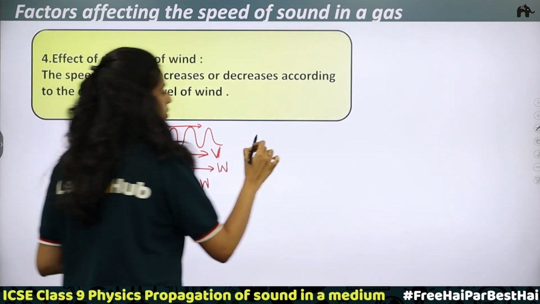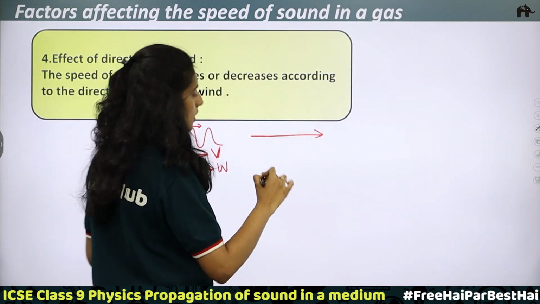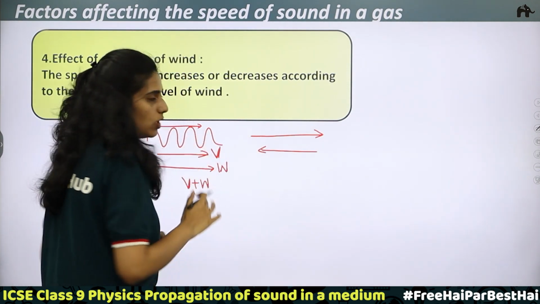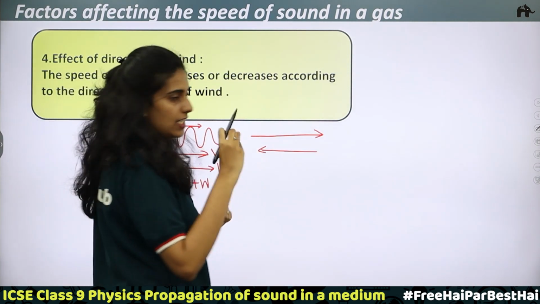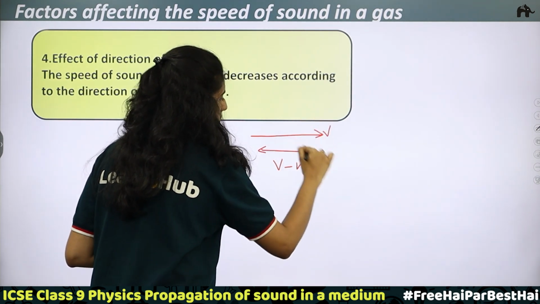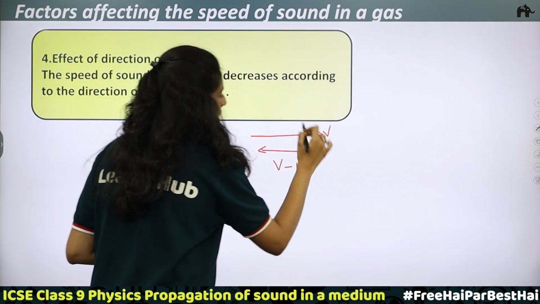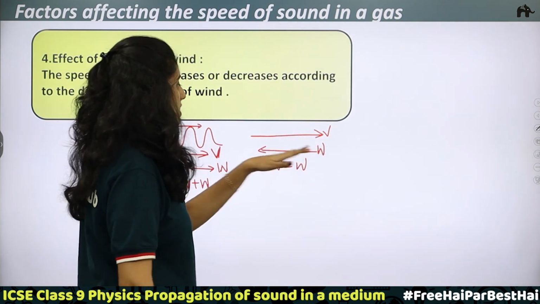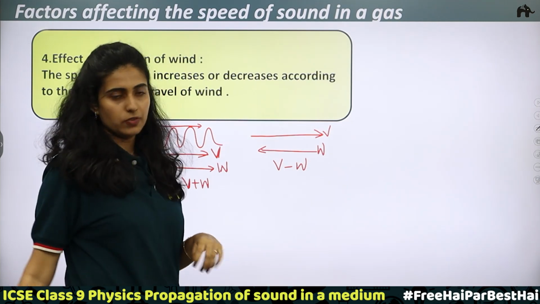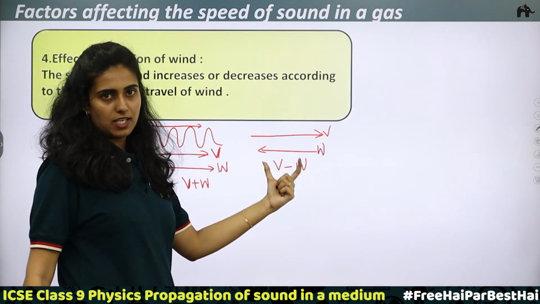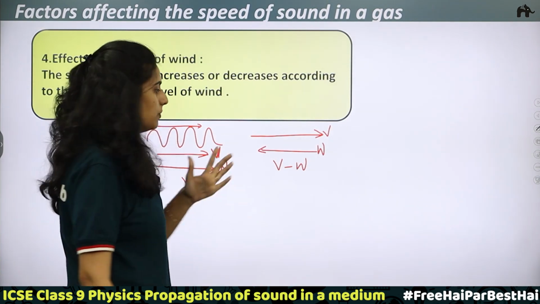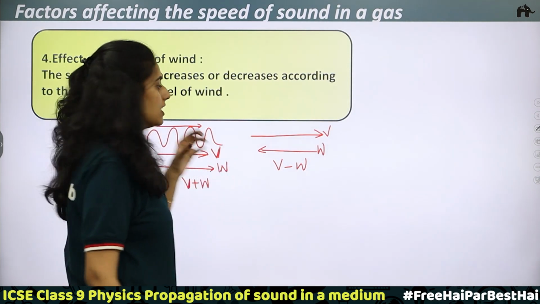If the sound wave is moving in one direction and wind is blowing in the opposite direction, in that case the speed of sound will decrease. It becomes V minus W, where V is the speed of sound and W is the speed of wind, which is moving in the opposite direction. So, V plus W and V minus W, the value will be in between these. So this is how you can calculate the speed of sound.